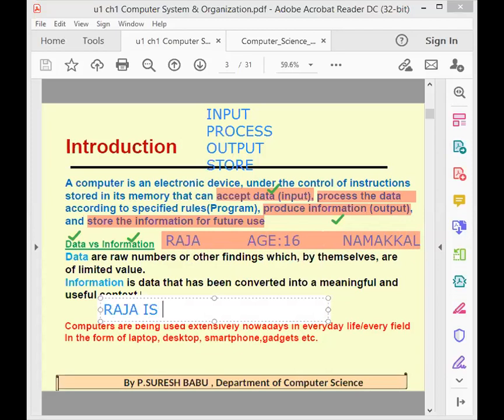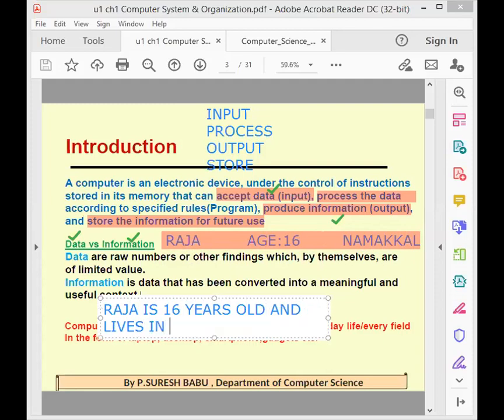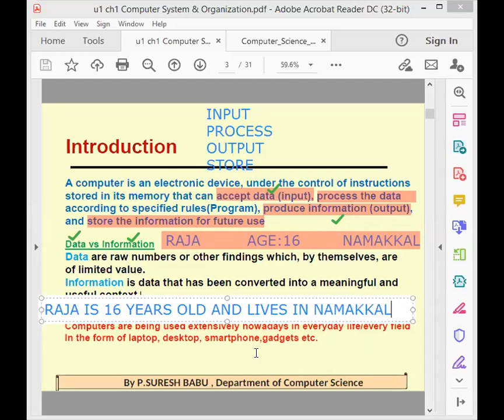Raja is 16 years old and lives in Namakkal. Students, everyone understood? What is data, what is information? Data means we are getting some individual things, just Raja, age, Namakkal. But if you process everything and form a meaningful context, that is called information.